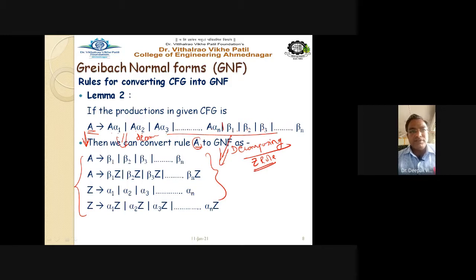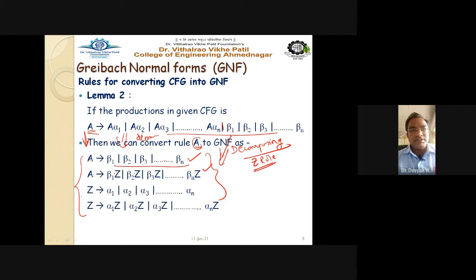How is it done? First take A and write beta 1, beta 2, beta 3, up to beta n. This becomes your first rule. Then take A and write Z after each and every term written in the first rule. It is simple. Now these 2 production rules are over.